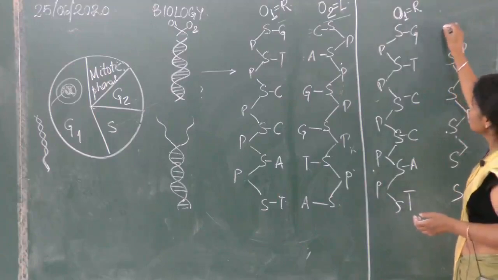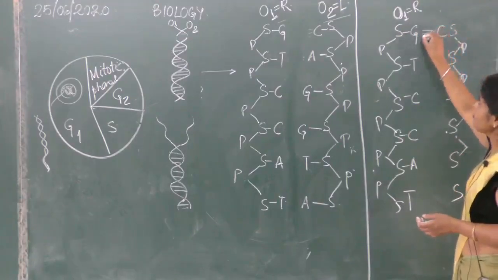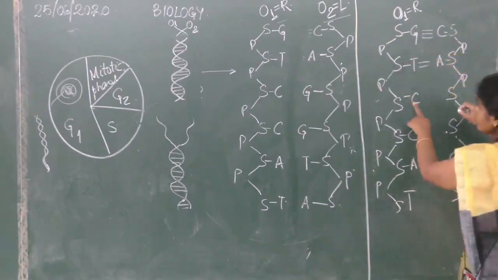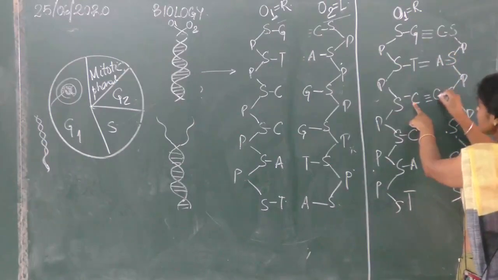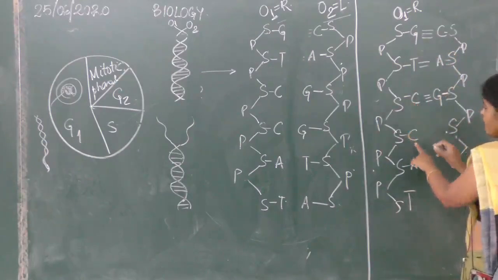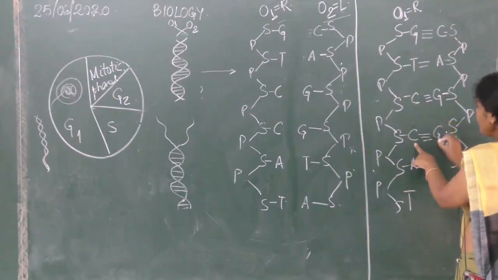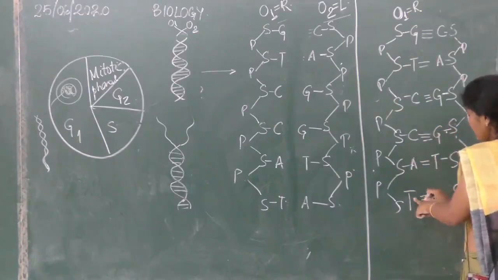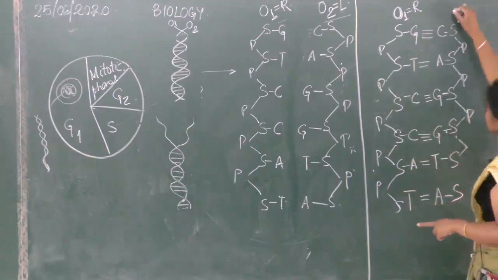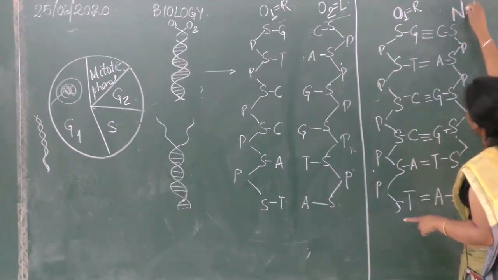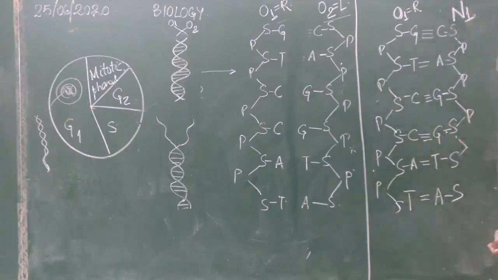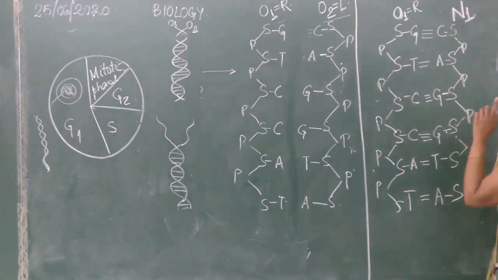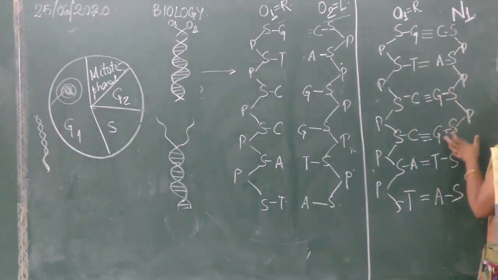So if it is G, what will be formed? C, a triple bond. If it is T, what will it pair with? A. Is it clear? A double bond. If it is C, what will it lead to the formation of? G. Is it clear? If it is C, again it pairs with G. If it is A, then it is T. And if it is T, again it is A. Is it all right? And this is the new strand, N1 strand, which is formed.